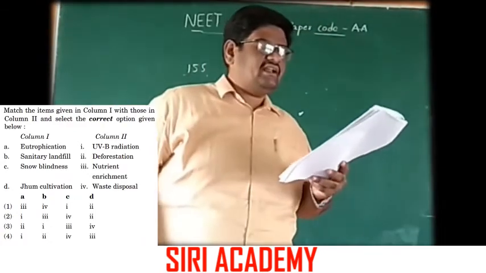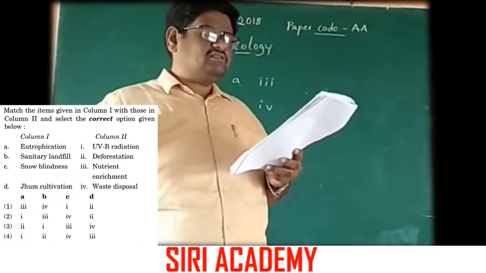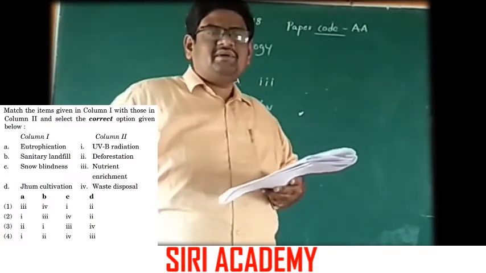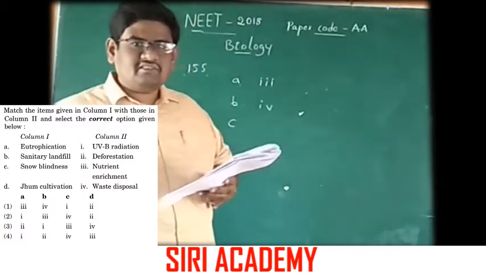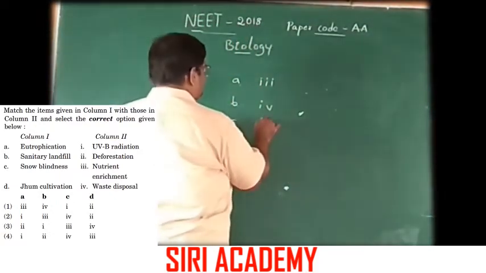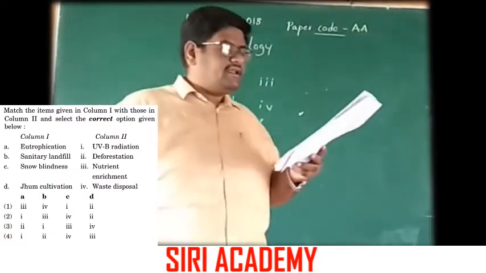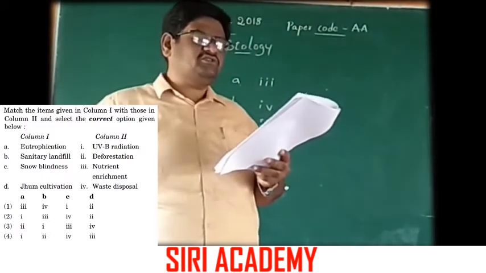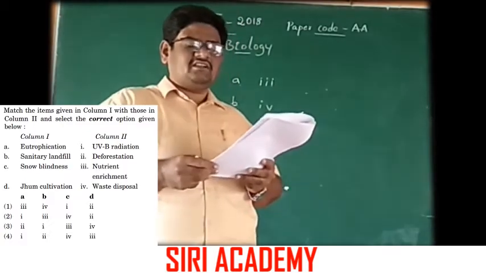Snow blindness is UVB radiation damaging the cornea, which may lead to snow blindness. That is option 1. Next, jhum cultivation, which may lead to deforestation.